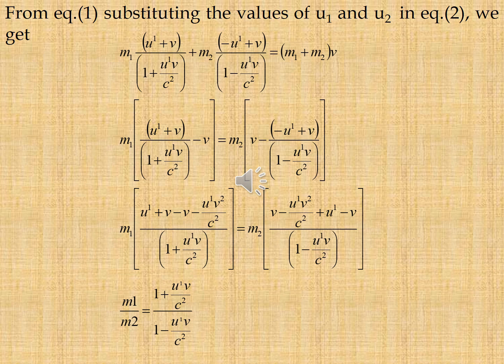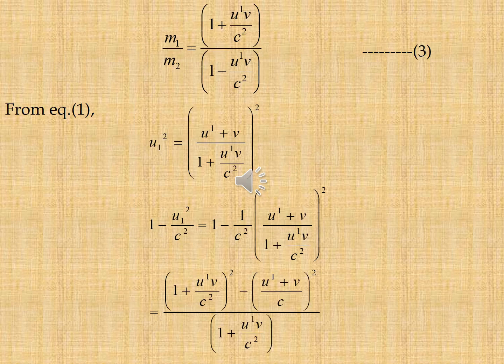After solving the equation, we get m1 by m2 is equal to (1 plus u dash v by c square) whole divided by (1 minus u dash v by c square), that is equation 3.